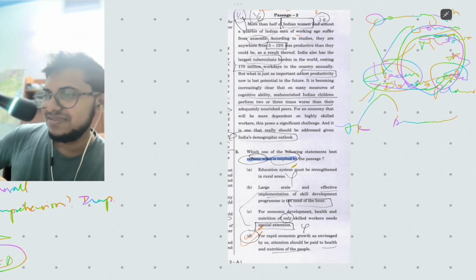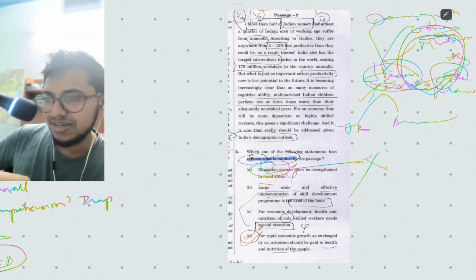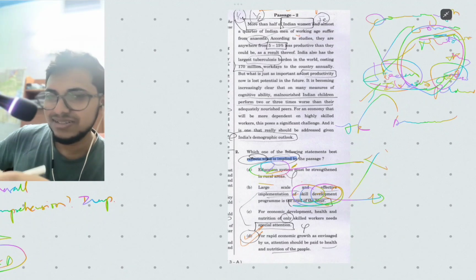Let me move on to the question. Education system must be strengthened in rural areas. Here he is talking about health. It's wrong. Large scale and effective implementation of skill development program is the need of the hour. He is talking about skill development. For economic development, health and nutrition only is important, is going to be wrong. Then we come up with the last option, that is attention should be paid to health and nutrition. There is no extreme statement, so we can clearly take this option.